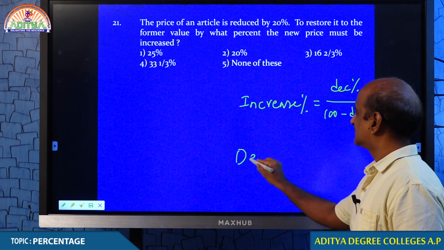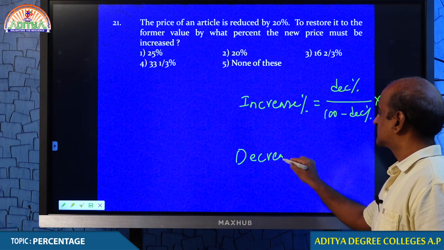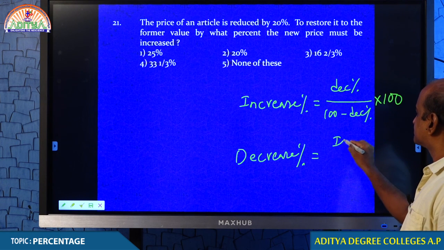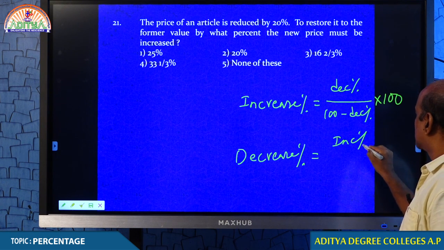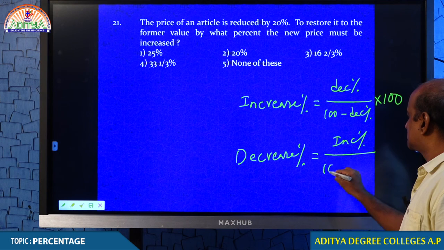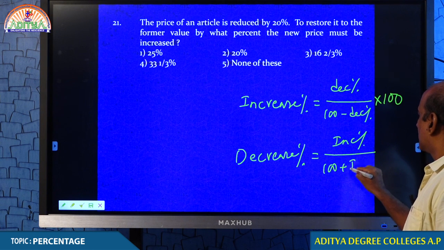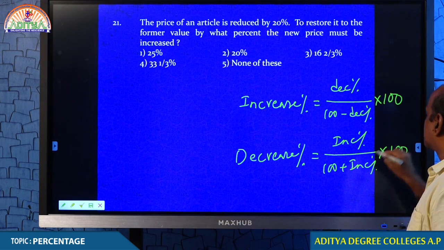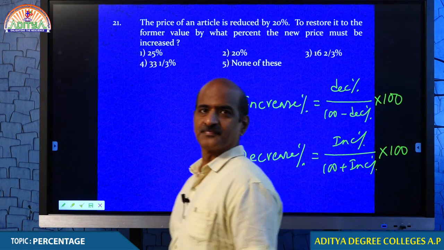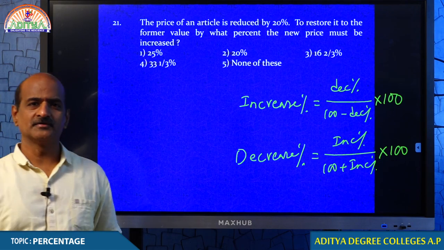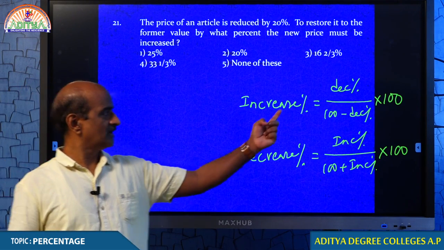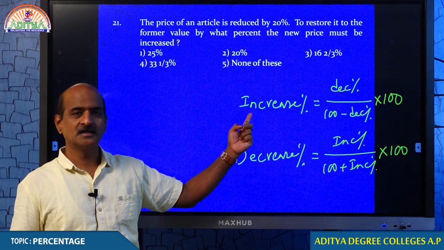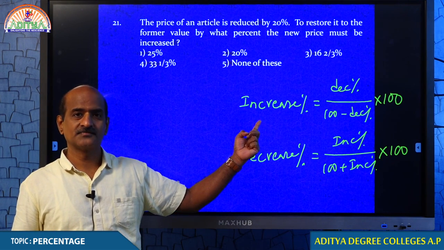By the way, one more formula, my dear students. Percentage decrease is equal to percentage increase by 100 plus percentage increase, into 100. The first formula we use whenever a value decreases: how much percent must the value increase?